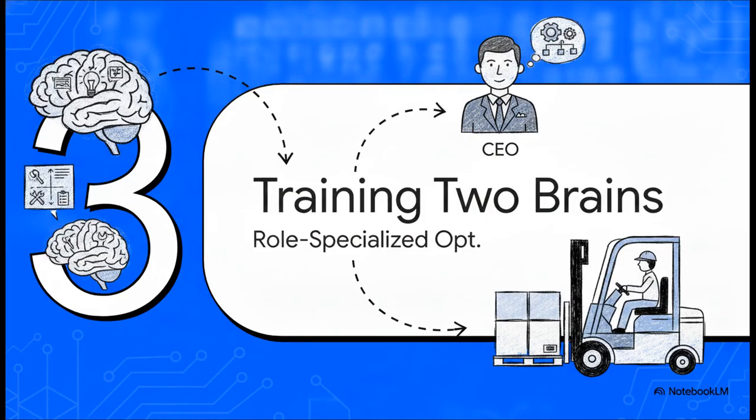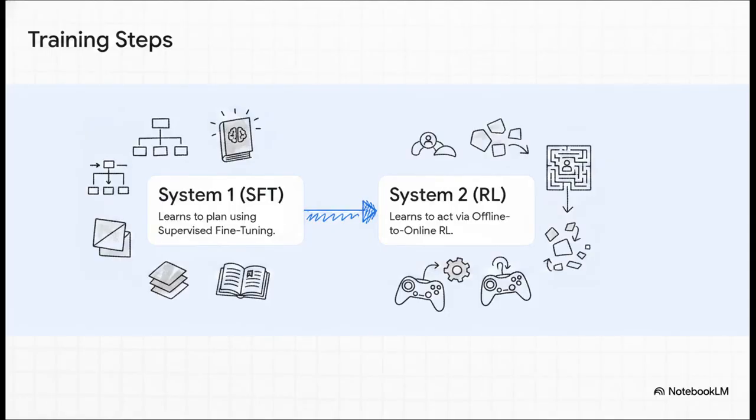Section 3. Training the two brains. Role-specialized optimization. Now, you wouldn't train a CEO by handing them a forklift manual, right?